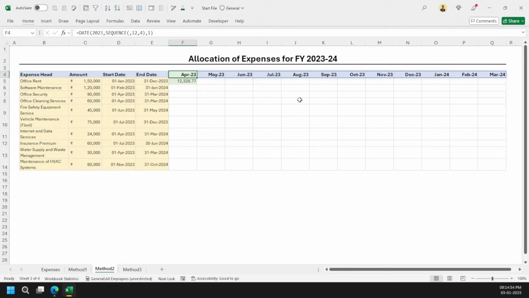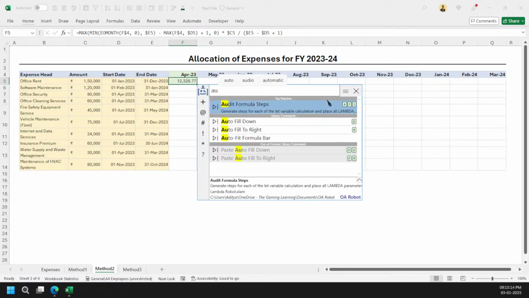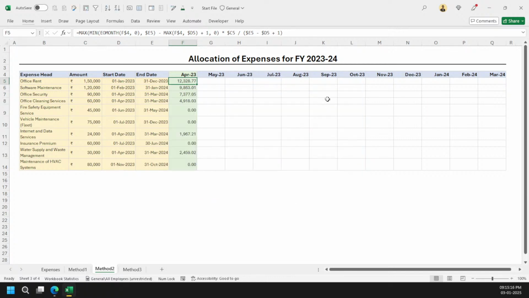We have got dynamic arrays here. Now what to do for the dynamic portion for this one? Before going there, let me see if we can do a crazy thing with the OA robot. Okay, autofill down. Let's see. Okay, it hasn't done it, so not a problem.